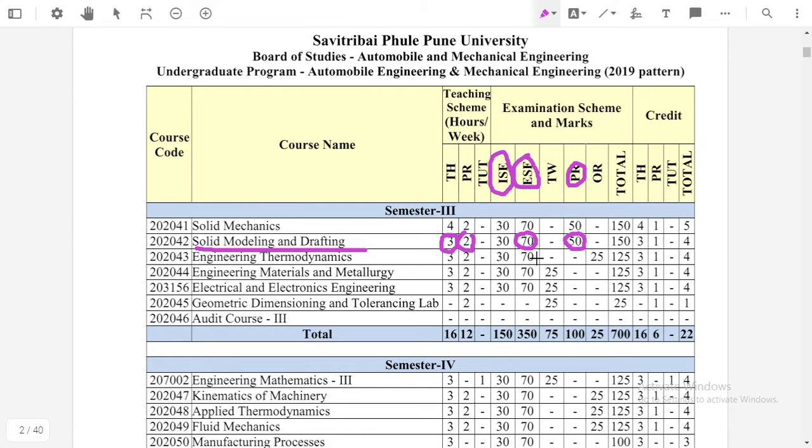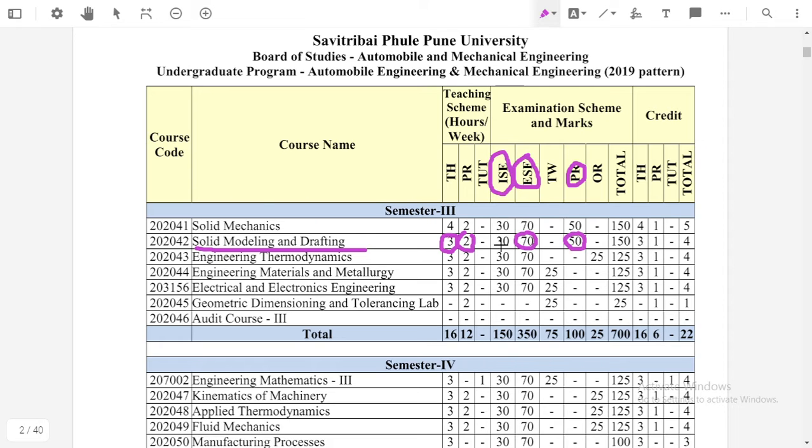Means if you score, suppose, 35 marks out of this 70 and 5 marks in this 30, your total will be 40 and you will pass. Okay, so in this way this passing scheme is there for the solid modeling and drafting subject.